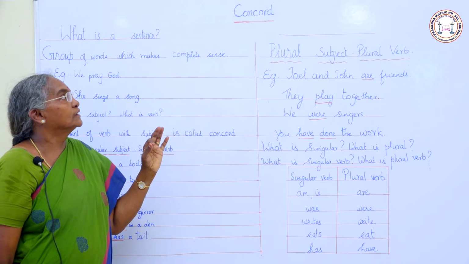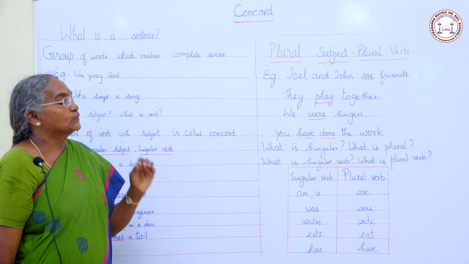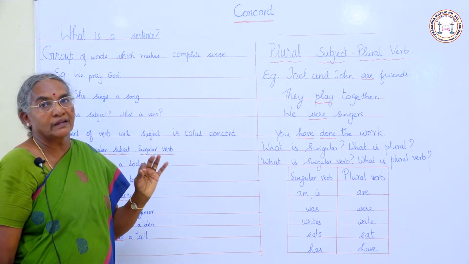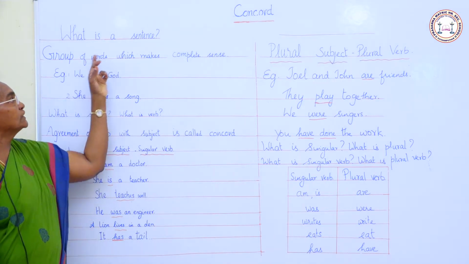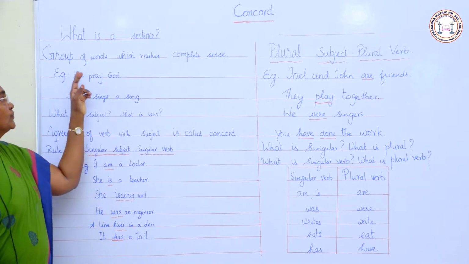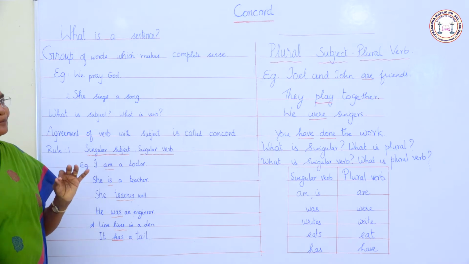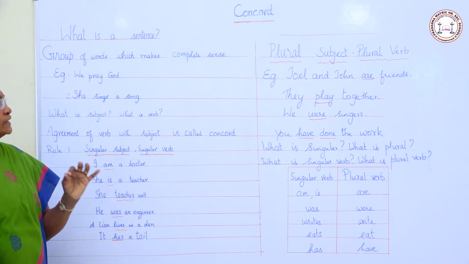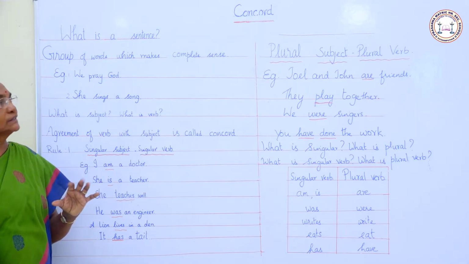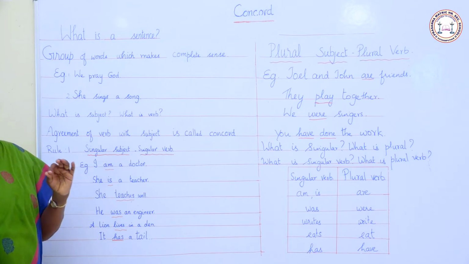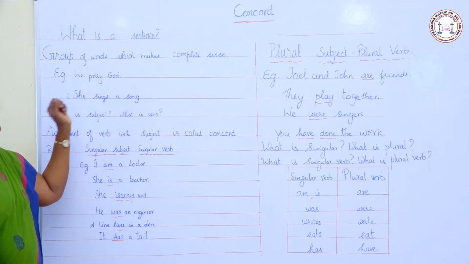What is concord? Agreement of the verb with the subject is called concord. So, in all the sentences, the verb should agree with the subject. Now, what is a sentence? A group of words which makes complete sense. A group of words with complete meaning, or we can say a meaningful group of words, is a sentence. Now you are able to understand what a sentence is. Can you give some examples for that?